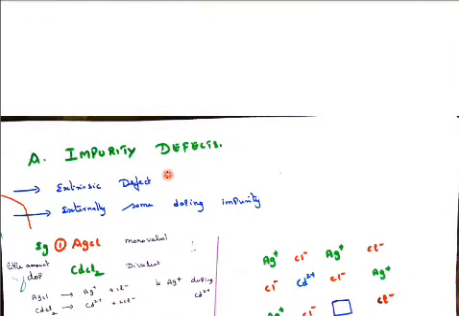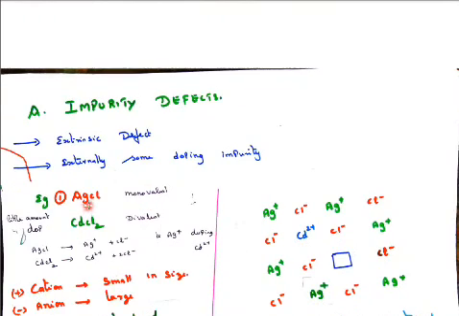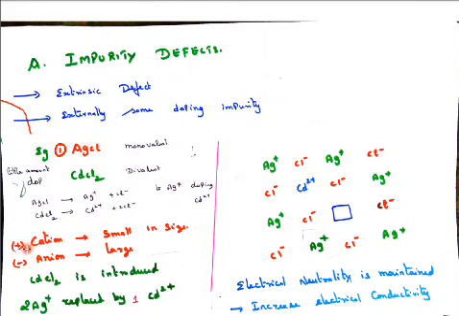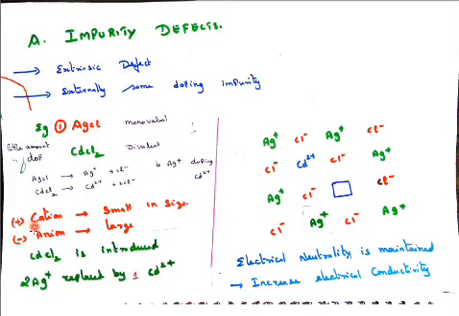First, we will see the impurity defect. Impurity defect is called an extrinsic defect because externally we dope some impurities. For example, take AgCl, which is monovalent. We dope a small amount of cadmium chloride into the AgCl. Cadmium chloride is divalent, silver is monovalent. AgCl gives Ag plus and Cl minus, and cadmium chloride gives Cd 2 plus and 2 Cl minus. So Cd 2 plus is doped into the Ag plus lattice.